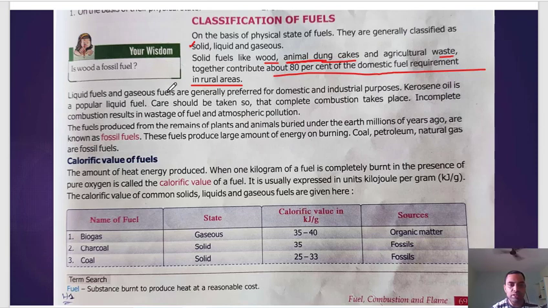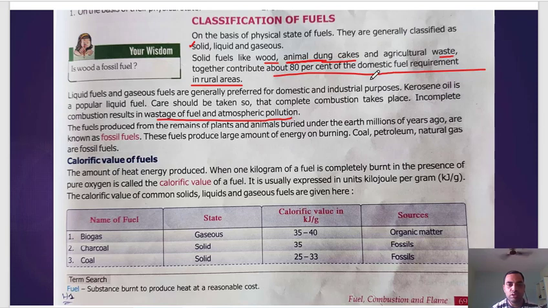Liquid fuels and gaseous fuels are generally preferred for domestic and industrial purposes. You know that for domestic purposes we use LPG. Kerosene oil is a popular liquid fuel. Care should be taken so that complete combustion takes place. Incomplete combustion results in wastage of fuel and atmospheric pollution.